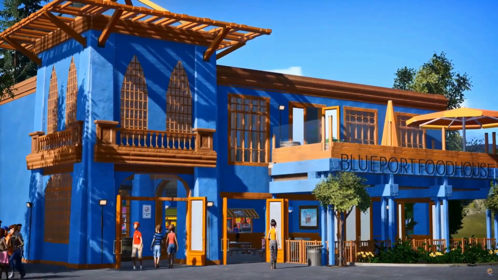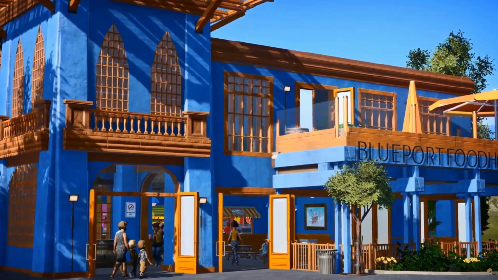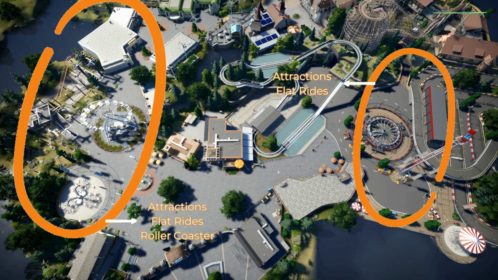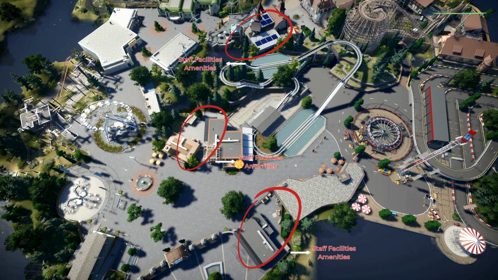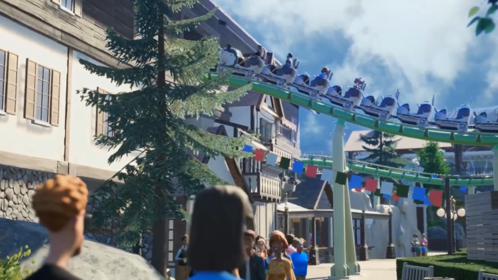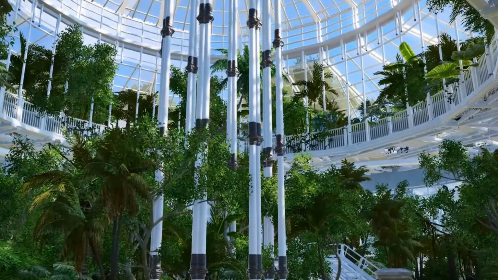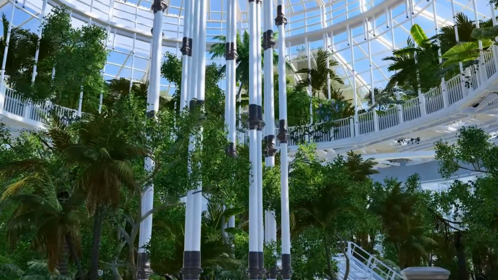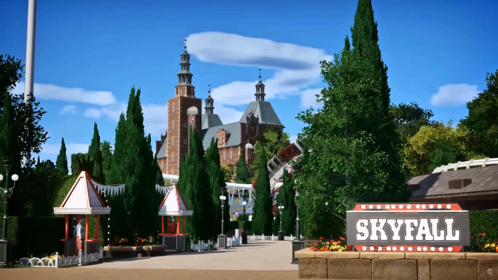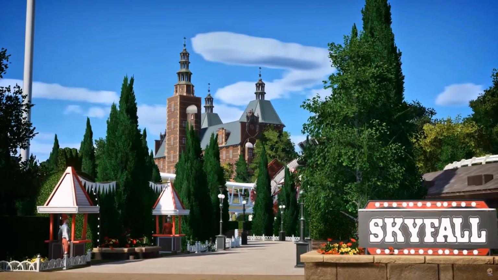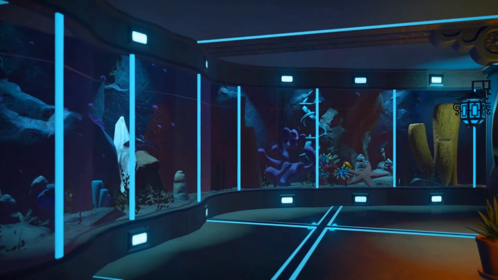But how do we ensure that our park caters to the diverse tastes and preferences of our guests? The key lies in offering a wide variety of attractions and amenities that appeal to different demographics and interests. Whether it's heart-pounding thrill rides for adrenaline junkies or tranquil gardens for nature enthusiasts, our park should provide something for everyone to enjoy. Most importantly, you have to find a balance between thrill rides, family-friendly attractions, and immersive experiences, ensuring that every guest finds something they'll love in your park.